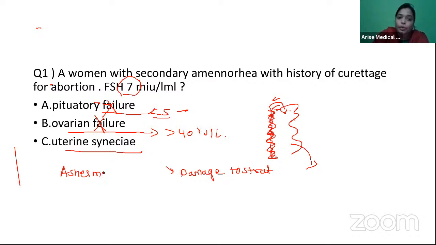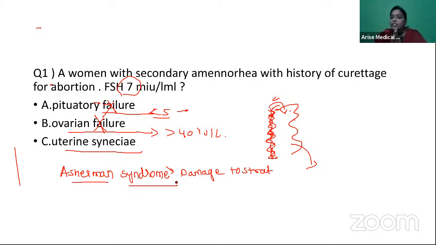Asherman syndrome. We call it Asherman syndrome. The main reason for Asherman syndrome is repeated curettages or overzealous curettages. Mainly postpartum curettage is a very important risk factor for uterine synechiae.